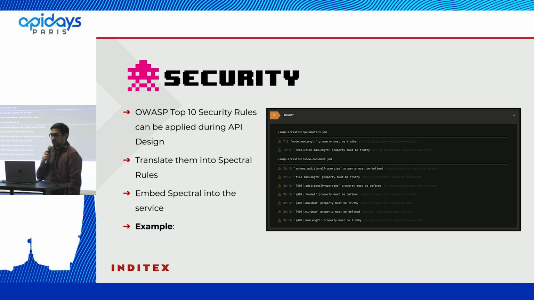We are following, as Rafa said before, the OWASP top 10 security rules, but we are not executing all the rules. Why? Because not all the rules are testable at the API design layer. That is where we are executing this module. Okay, the rules later are translated as before using Spectral.